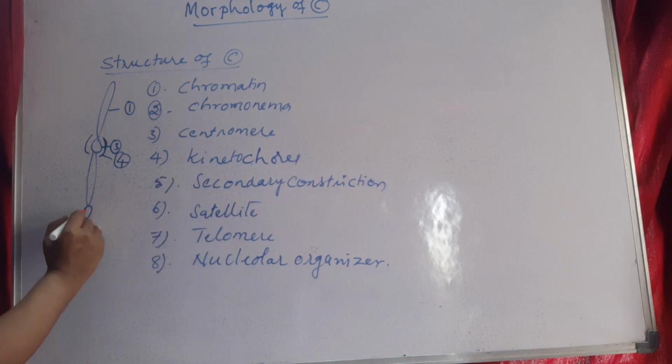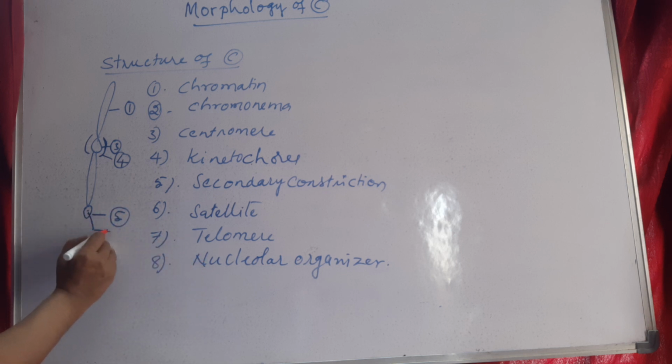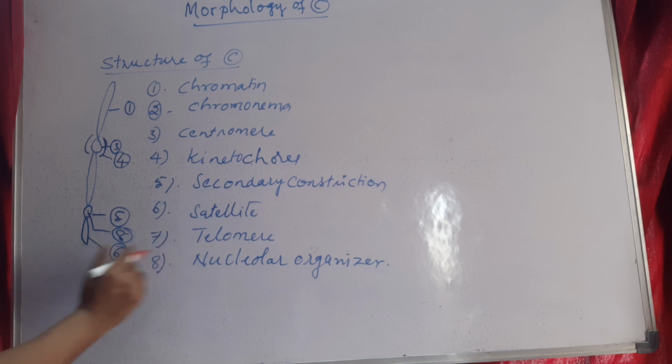Here is also the eighth part, the nuclear organizer. This is called the sixth part, and here the seventh part will be present. So these are the different parts of chromosomes.